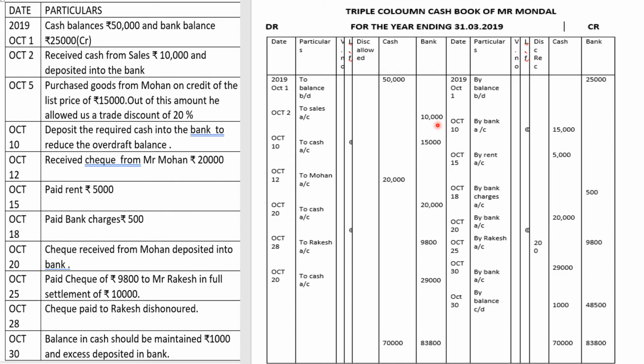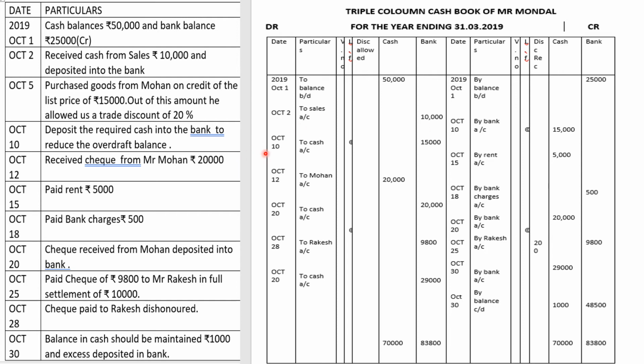Only 15,000 rupees. The negative balance has gone down from 25,000 to 15,000 because you have added 10,000 into the bank. So 15,000 rupees is the amount you are supposed to now deposit into the bank so that the overdraft does not exist.